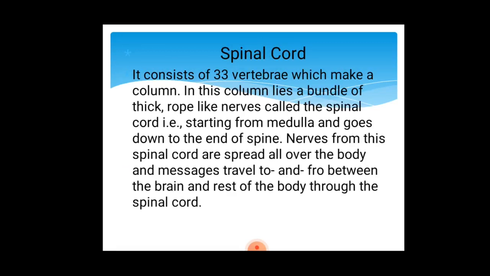Now, the spinal cord. It consists of 33 vertebrae, as we have discussed in our previous video on the skeletal and muscular system. These 33 vertebrae, the constituents of the spinal cord, are circular discs that make a column. In this column lies a bundle of thick rope-like nerves called the spinal cord, and these nerves start from the medulla and go down to the end of the spine.